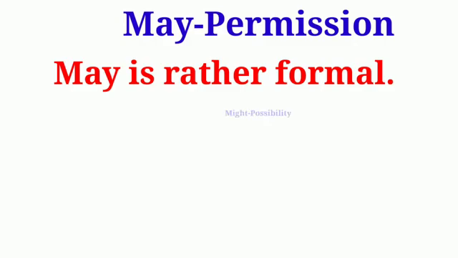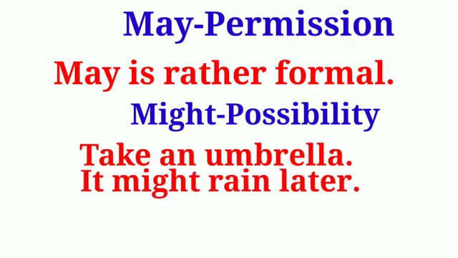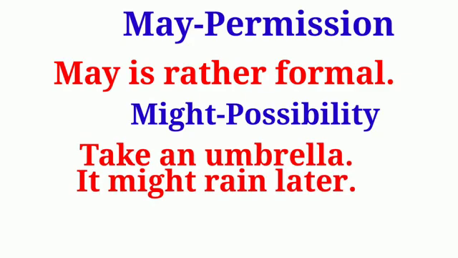Similarly, the modal verb might is used to express possibility about a particular incident or event. For example, let us look at the sentence, take an umbrella, it might rain later. In this sentence, the modal verb might expresses possibility of raining. So this is how the modal verb might is used to express the possibility.